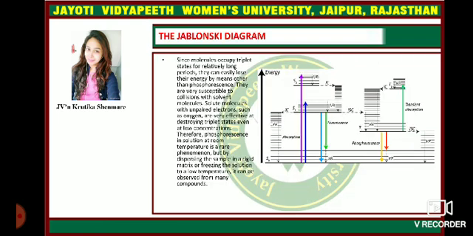The Jablonski diagram. Since molecules occupy the triplet state for a relatively longer period, they can easily lose their energy by means other than phosphorescence. They are very susceptible to collisions with solvent molecules. Solute molecules with unpaired electrons, such as oxygen, are very effective at destroying the triplet state even at low concentration. Therefore, phosphorescence in solution at room temperature is a very rare phenomenon, but by dispersing the sample in a rigid matrix or freezing the solution to a low temperature, it can be observed from many compounds.